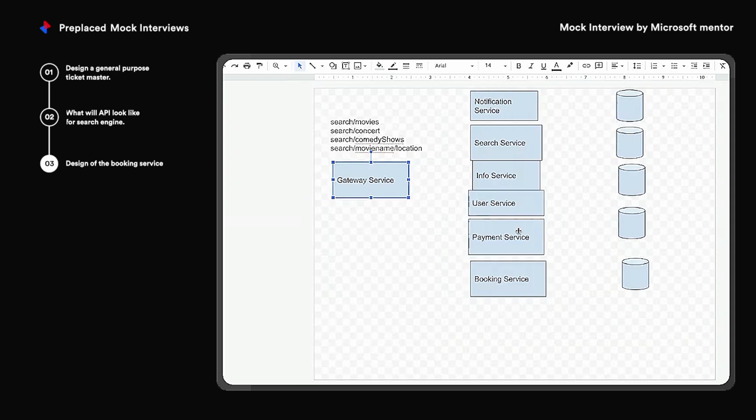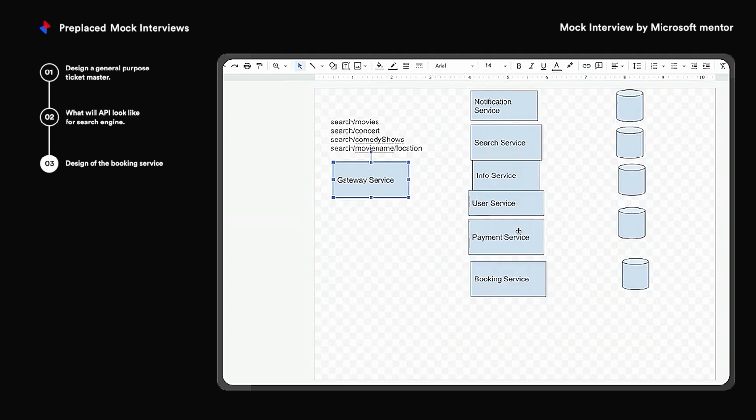Every seat would have an ID. So the requests which would come to my system, there'll be read requests and write requests. When the user comes, suppose he wants to see the seats, at that point of time I will not use the mechanism of queuing.